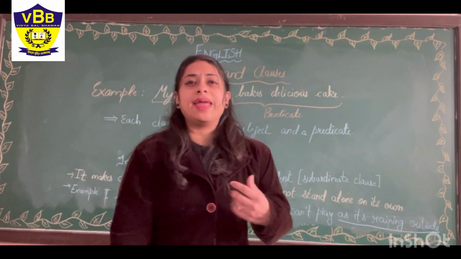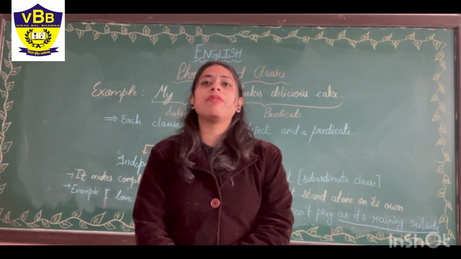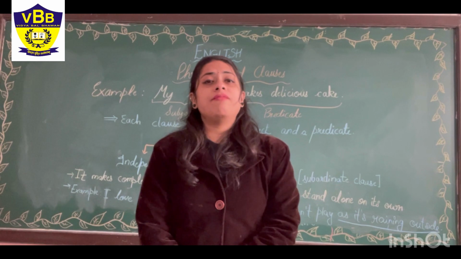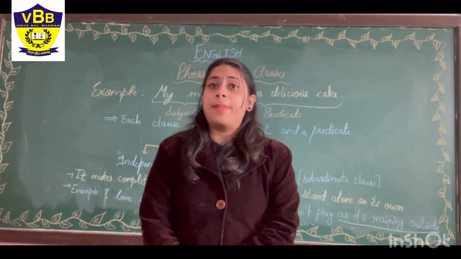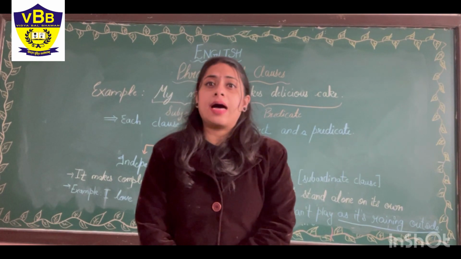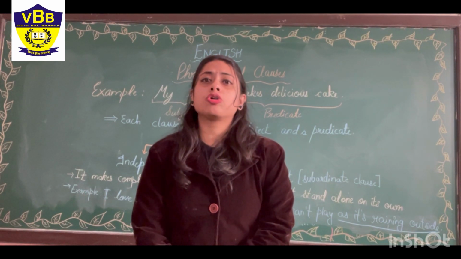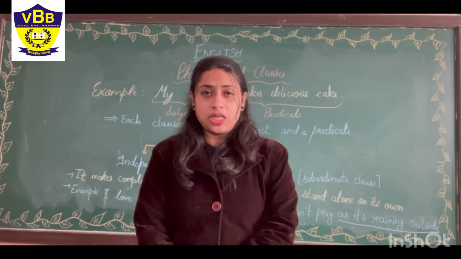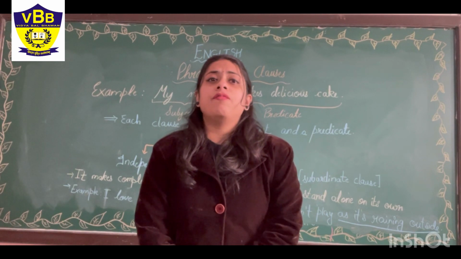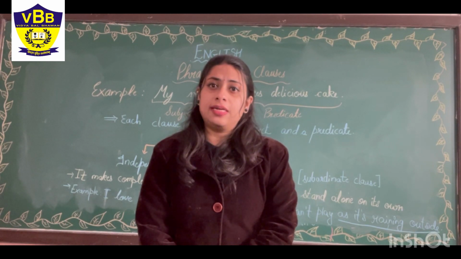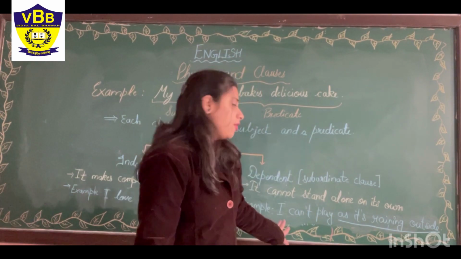We need some connecting words to make a proper clause and give meaning to it. Which are the connecting words in English? And, but, because, unless, as, all these are connecting words which we also call conjunctions. So whenever we use a conjunction, that will be a dependent clause.